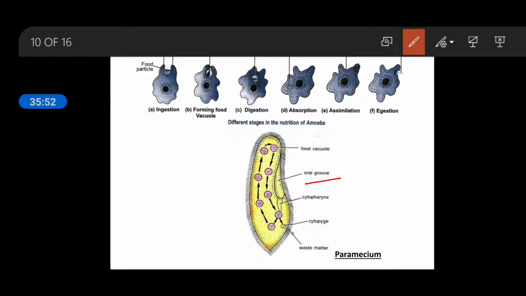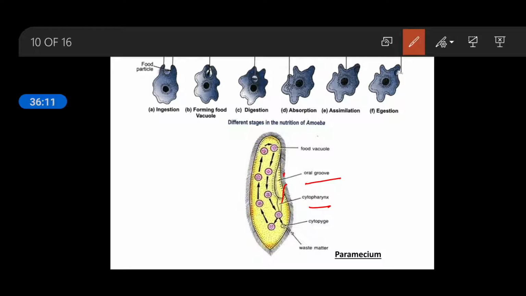The cilia present around the oral groove will push the food present in the water stream, and that food is pushed by the cilia into the cytopharynx. It acts as a mouth.